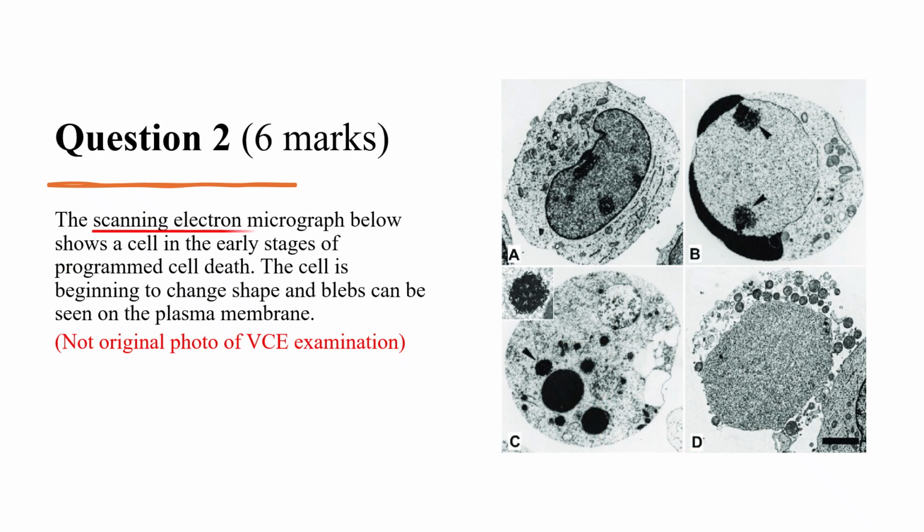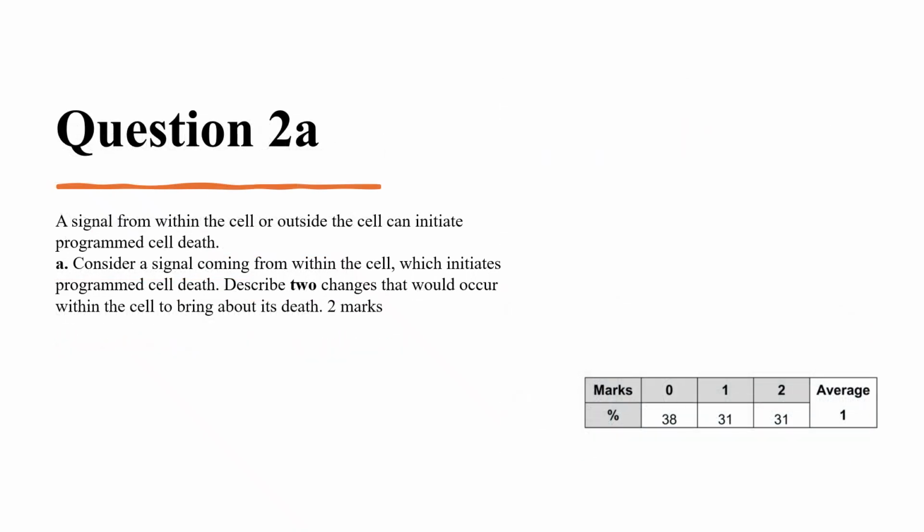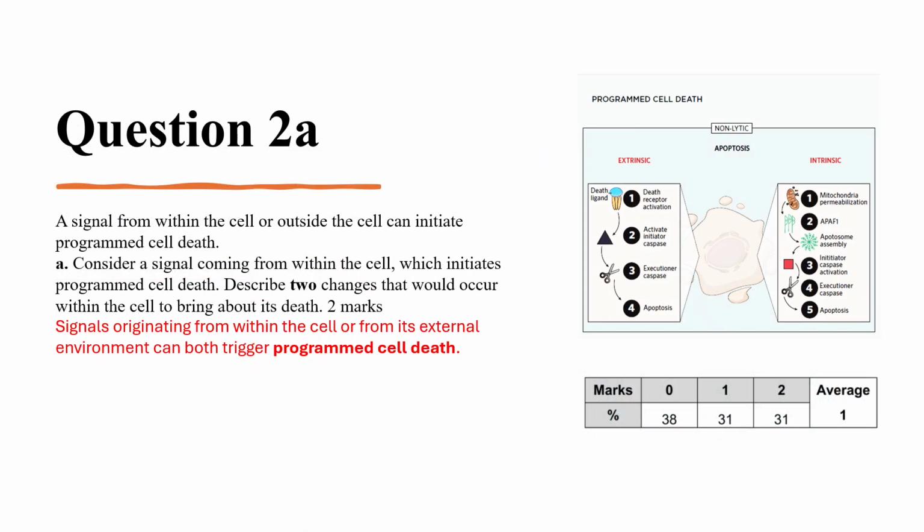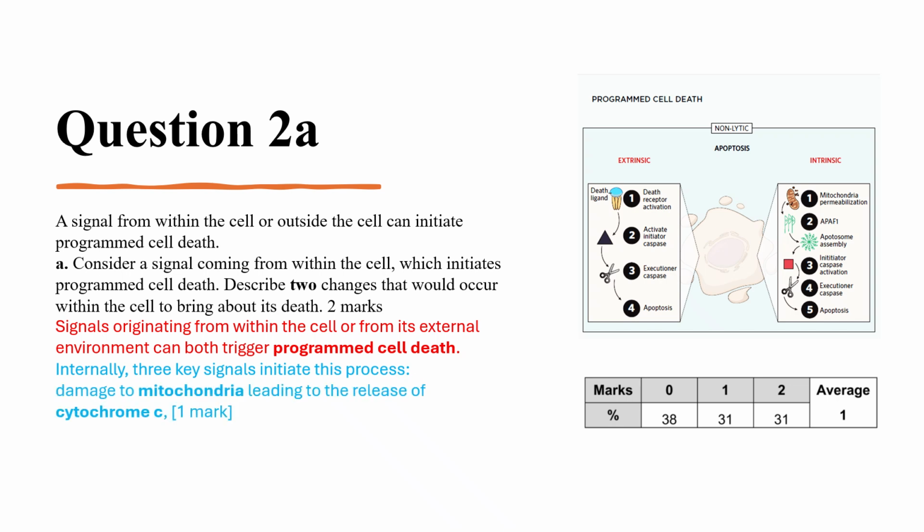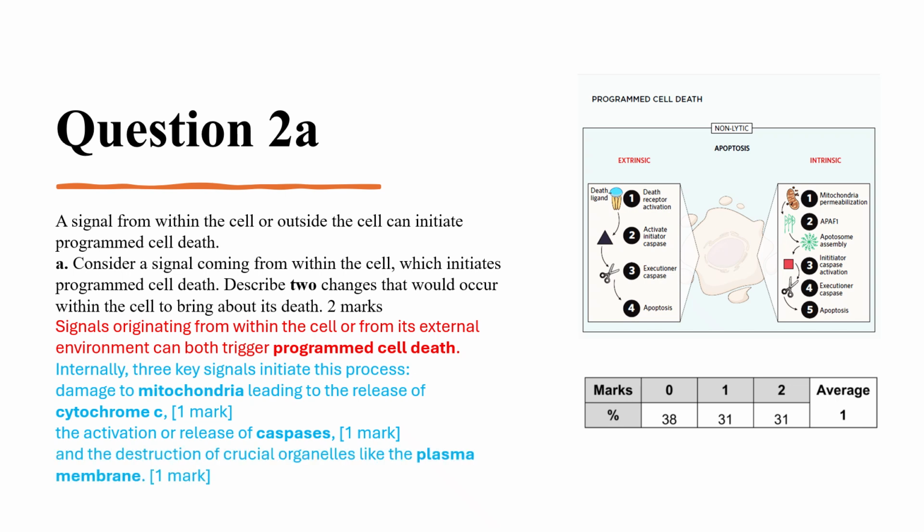The scanning electron micrograph below shows a cell in the early stages of programmed cell death. The cell is beginning to change shape, and blebs can be seen on the plasma membrane. Signals originating from within the cell or from its external environment can both trigger programmed cell death. Internally, three key signals initiate this process: damage to mitochondria leading to the release of cytochrome C, the activation or release of caspases, and the destruction of crucial organelles like the plasma membrane.